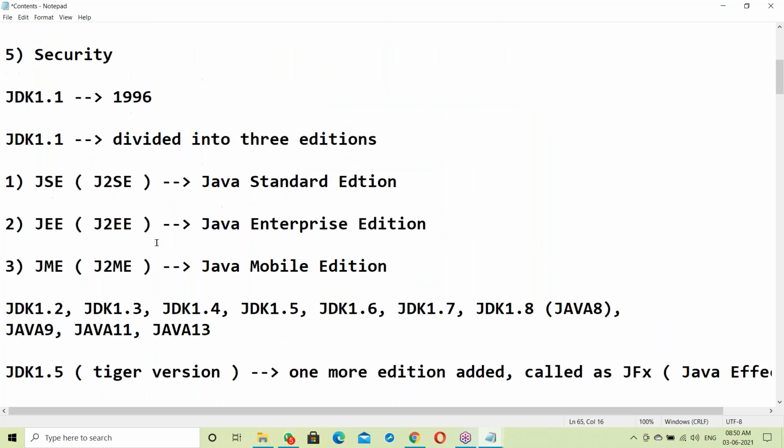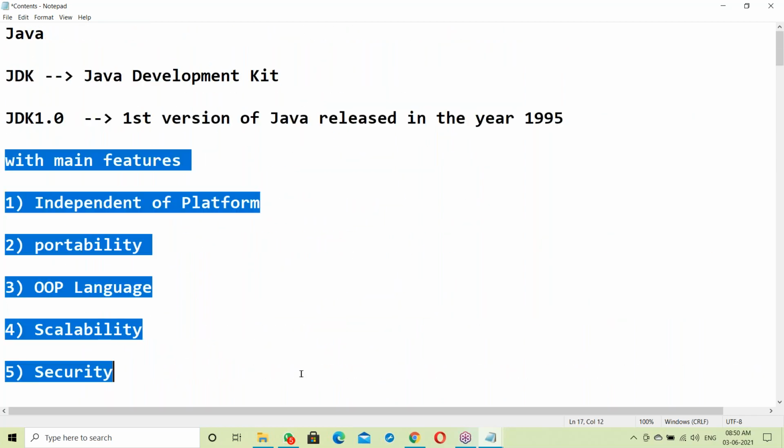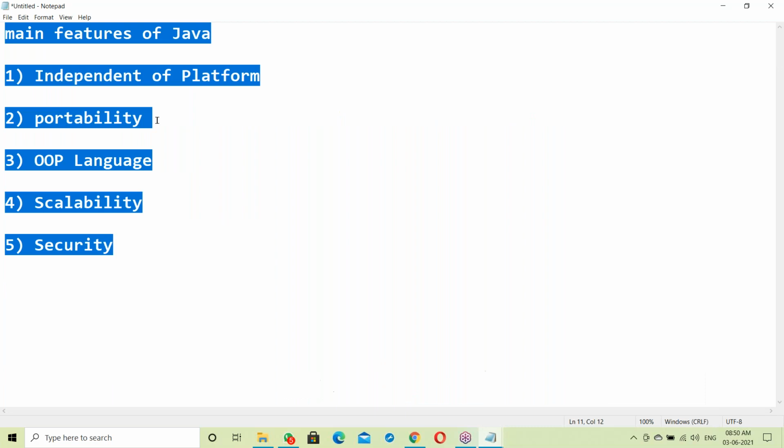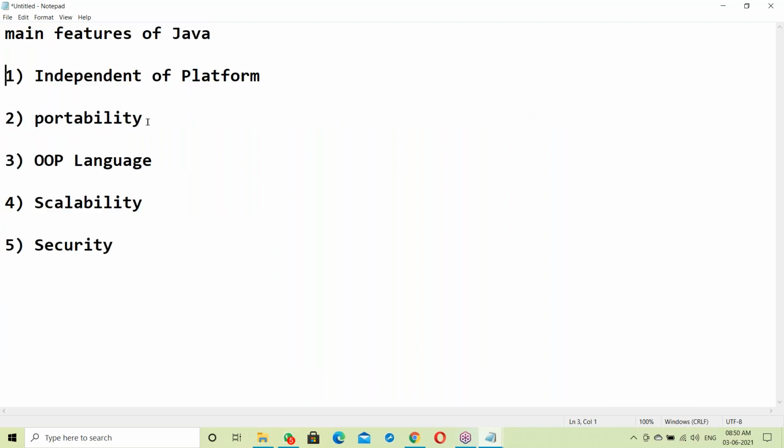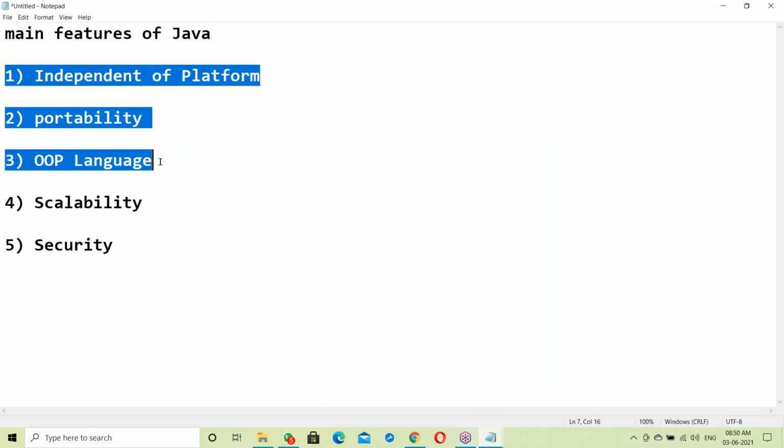First, let us start with these main features: independent platform, portability, object-oriented language.